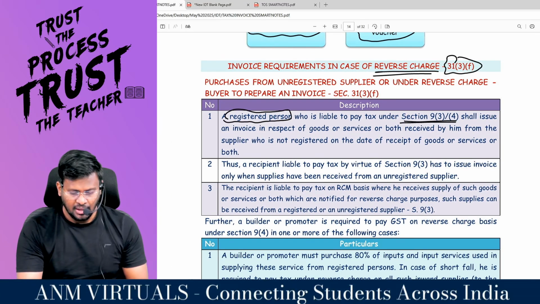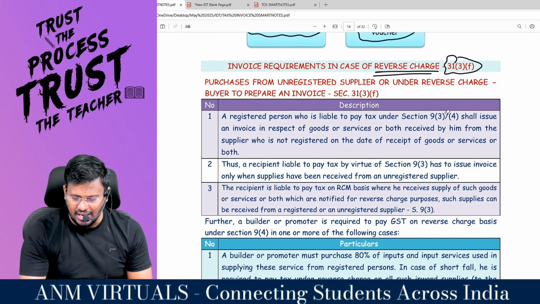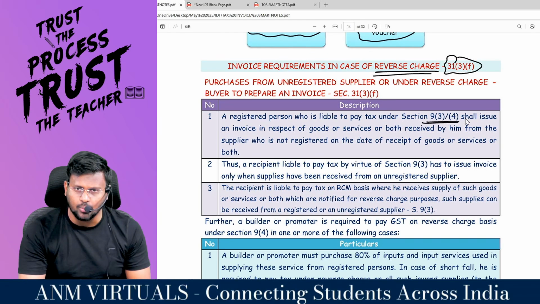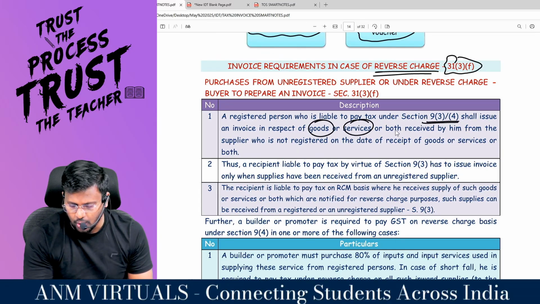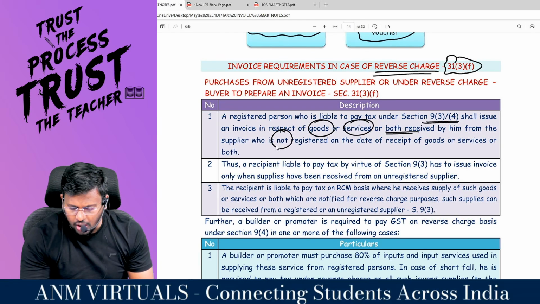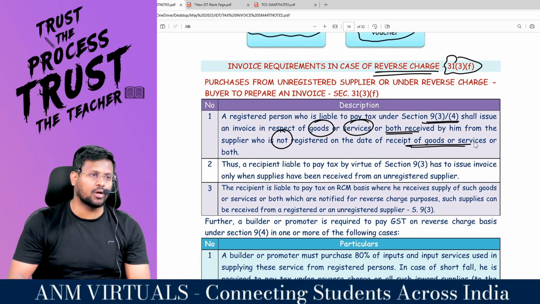A registered person who is liable to pay tax under 9(3) or 9(4) shall issue an invoice in respect of goods or services or both received by him from a supplier who is not registered, on the date of receipt of goods or services or both.